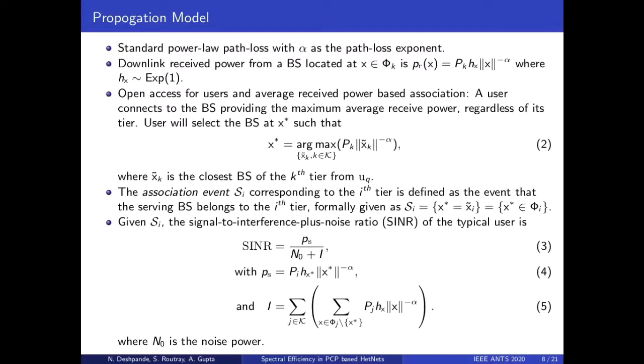The location of the serving base station is denoted as x star, and x tilde k is the closest base station of the kth tier. If x star equals x tilde i, it implies that the serving base station belongs to the ith tier, and this association event is denoted by Si. Given Si, the signal to interference plus noise ratio, SINR, of the typical user is given by equation 3, where Ps denotes the power received from the serving base station, N0 is noise power, and I denotes the power from all interfering links, which include all base stations other than the serving base station.